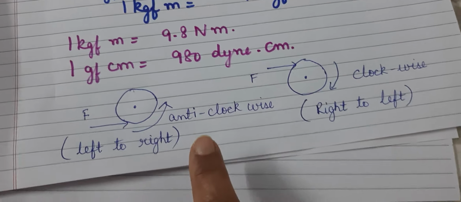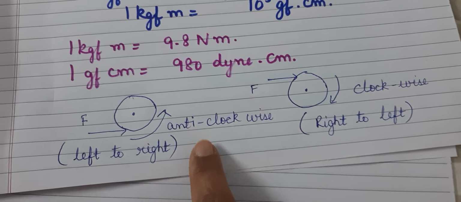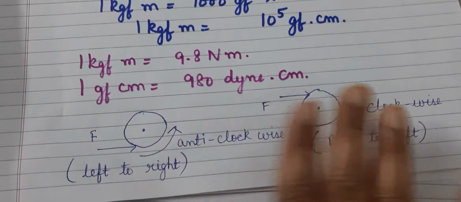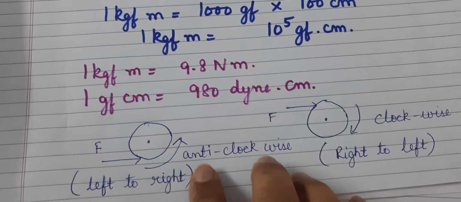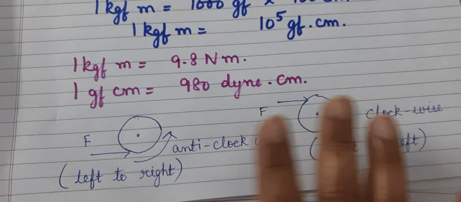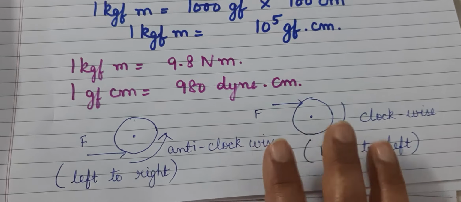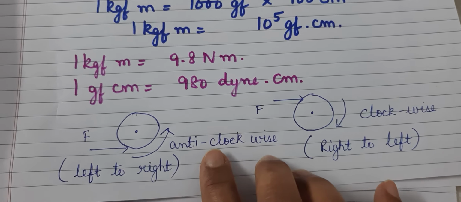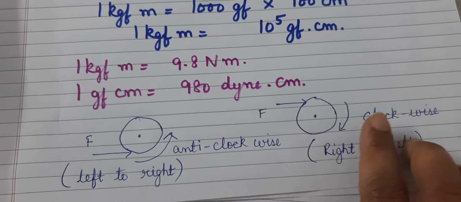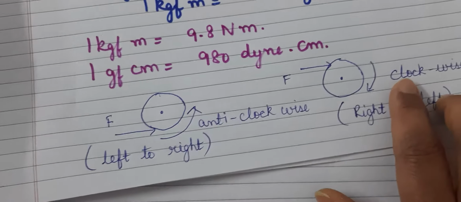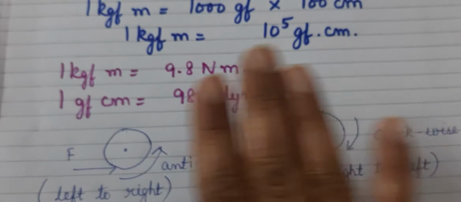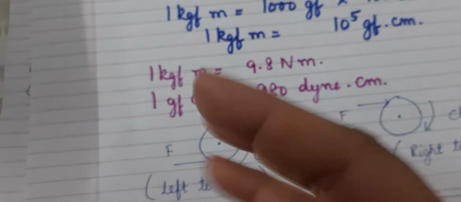And one more thing I want to tell you over here, that we have some sign conventions for both. It's just a sign convention, there is no reason behind it. In physics, the anti-clockwise moment of force is considered to be positive and the clockwise moment of force is considered to be negative.